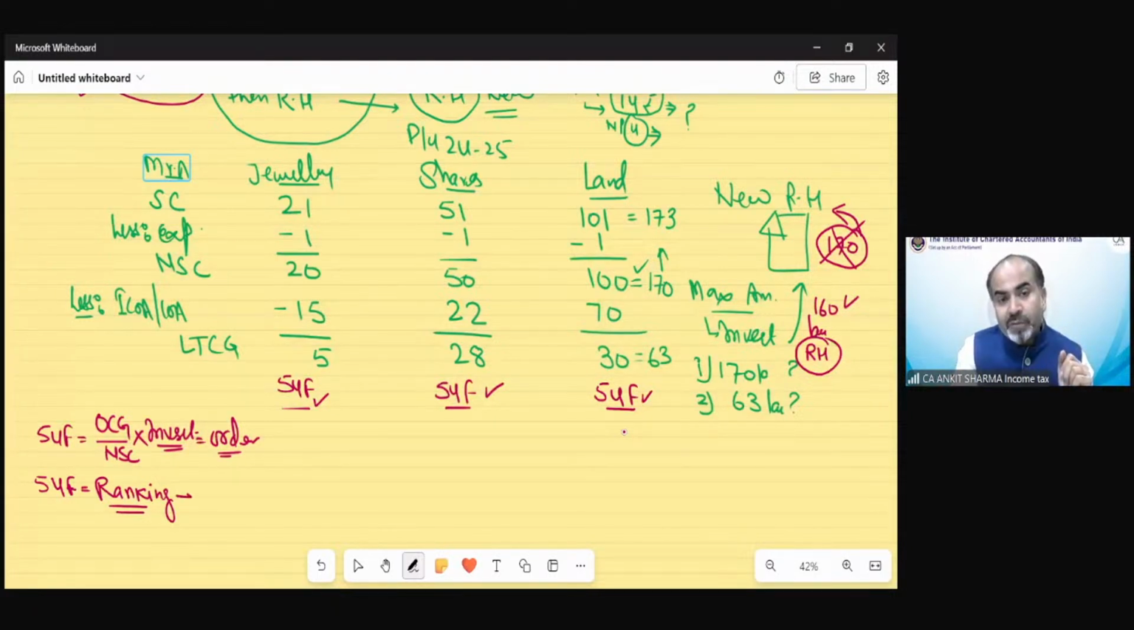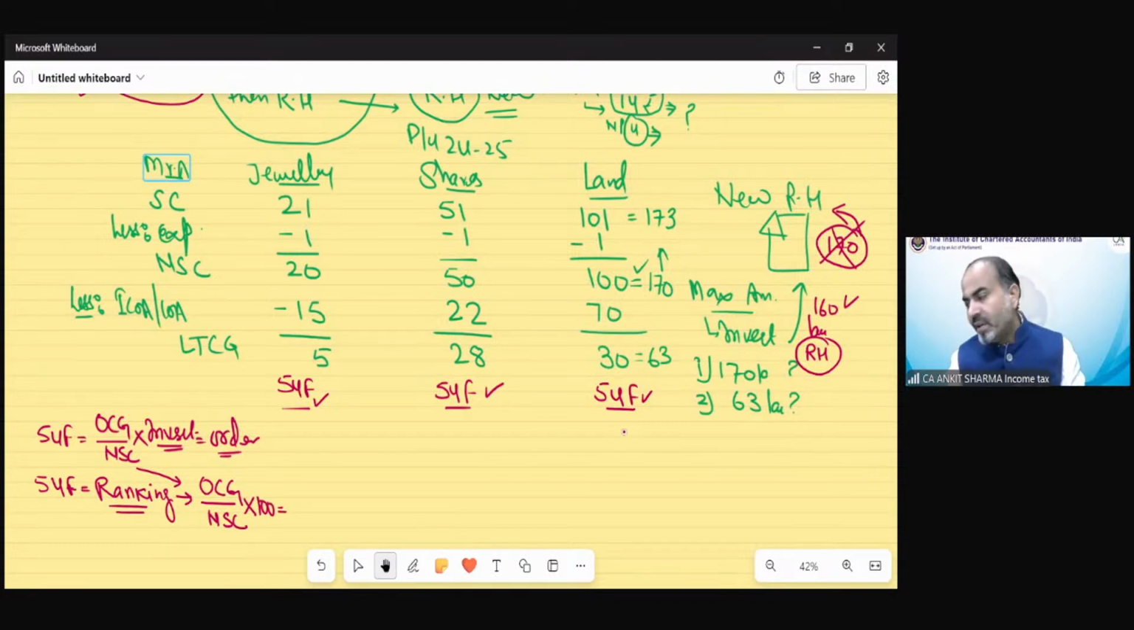For the purpose of finding out the ranking, again this formula is going to help. The formula for ranking would be the same: original capital gain upon net sale consideration into 100. You just need to multiply by 100. So that will provide you the percentage-wise investment proportion. So if we apply this, then in the first case, that is 25%.